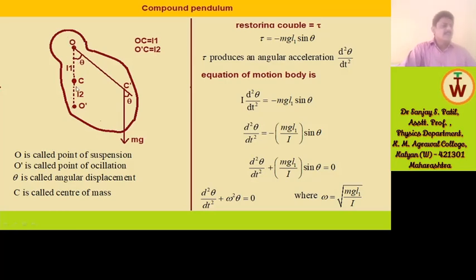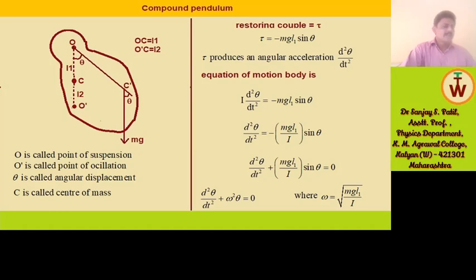We assume that the axis does not pass through the center of mass of the body. So in this case, the axis of rotation passes through O in the diagram you are observing, and O is called the point of suspension.